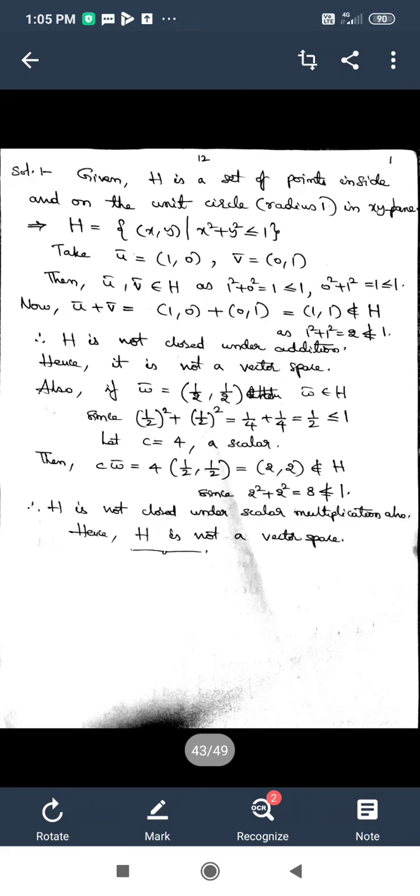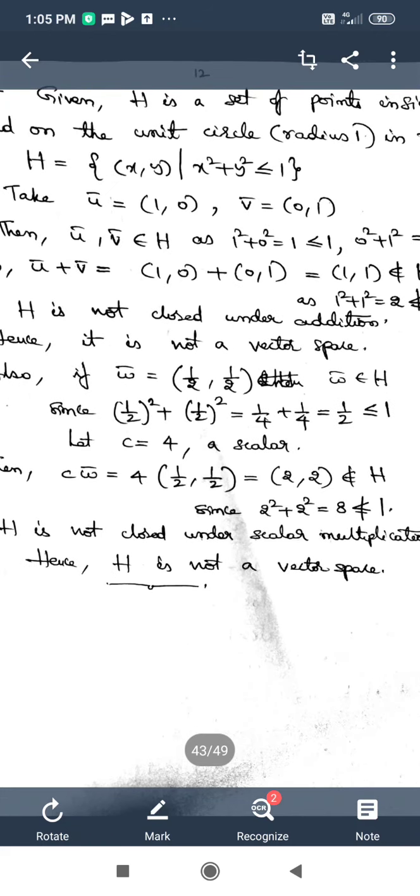And now consider the sum u bar plus v bar. So u bar plus v bar is equal to 1 comma 0 plus 0 comma 1.